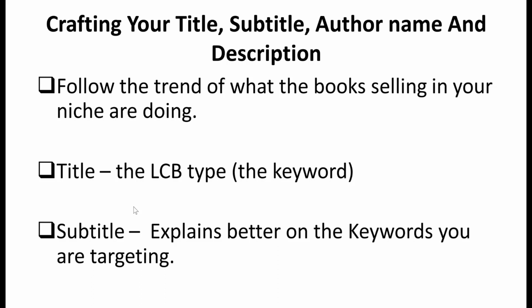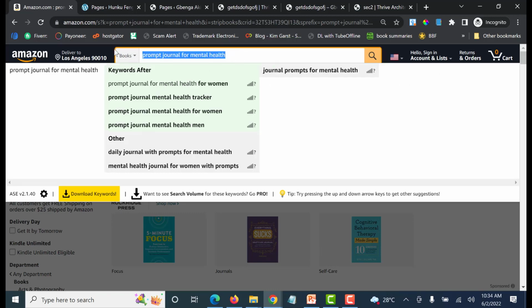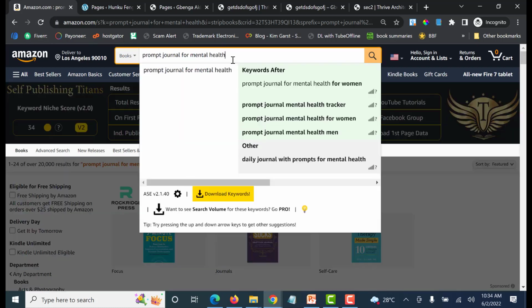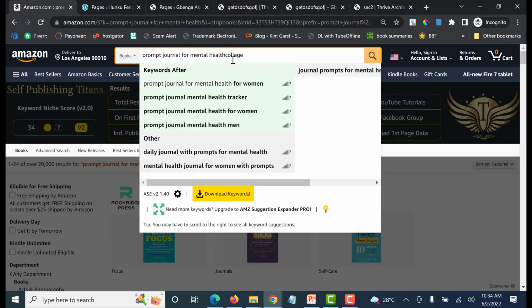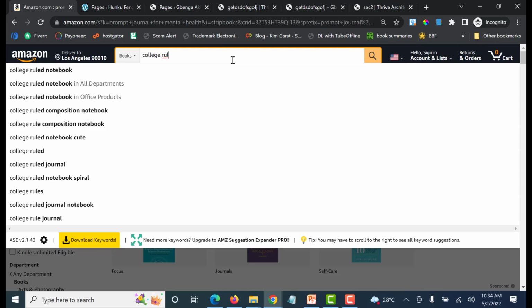I'm jumping the gun already, so let's just start with the slide. Follow the trend of what the books selling in your niche are doing. What do I mean by that? Go to your website. Let's say we are doing a college rule notebook. College rule composition notebook, let's see that.